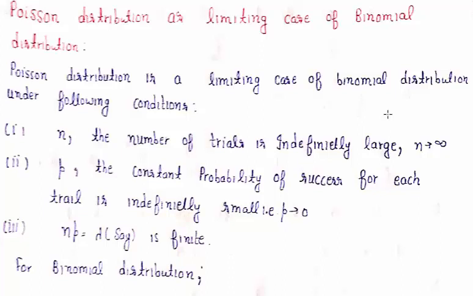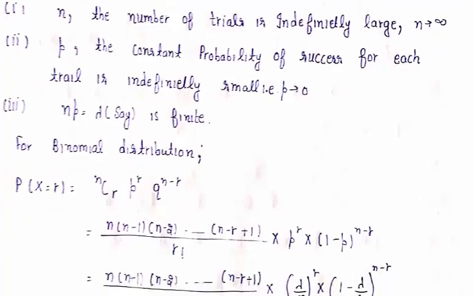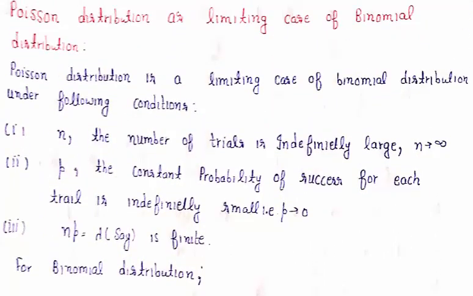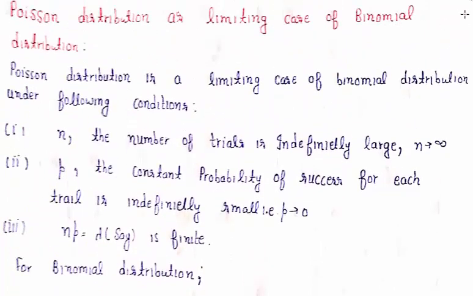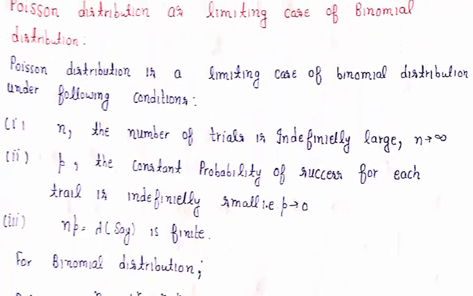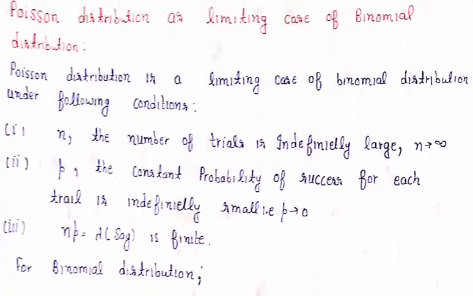Second assumption is that p, the constant probability of success for each trial, is indefinitely small. So, p approaches 0. Indefinitely small means that p approaches 0. Third assumption is about np. We know that np is the mean of the binomial distribution, and the third condition is that np equals lambda, which is finite. So, by using these three conditions, we derive a Poisson distribution from a binomial distribution.